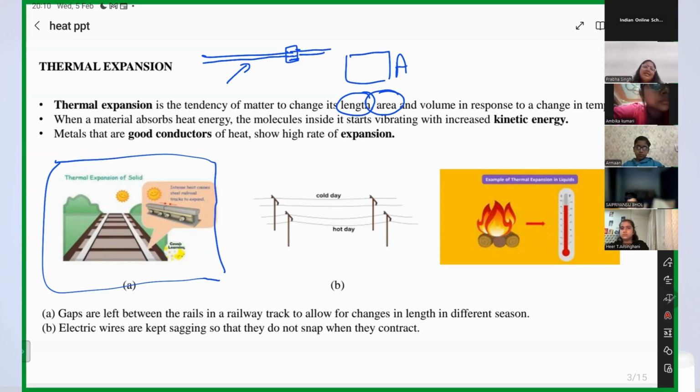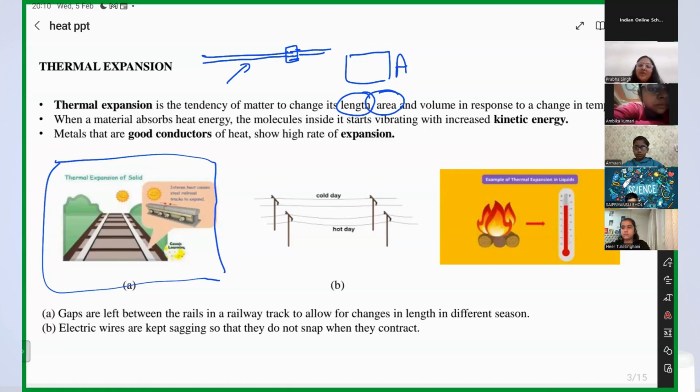Okay, guys, tell me what will happen if I do not leave any gap, then what will happen in summer? Ma'am, when the tracks expand, they will come over one another and accidents are prone. Yes, because there is no gap between the tracks. So what will happen in summer in that scenario?